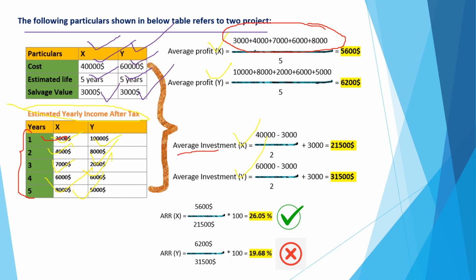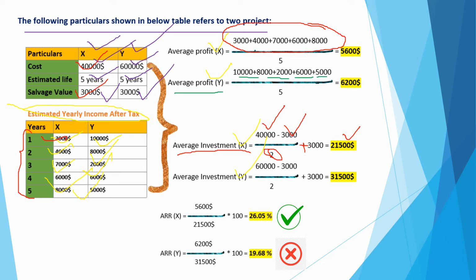And the investment for project X is 40,000, as we see here, minus 3,000 as salvage value. The salvage value was 3,000, and divided by 2, as we saw in the formula. Then again we add $3,000, and the result would be $21,500. Subsequently, for project Y, we have the profits for those years as 10,000, 8,000, 2,000, 6,000, 5,000.